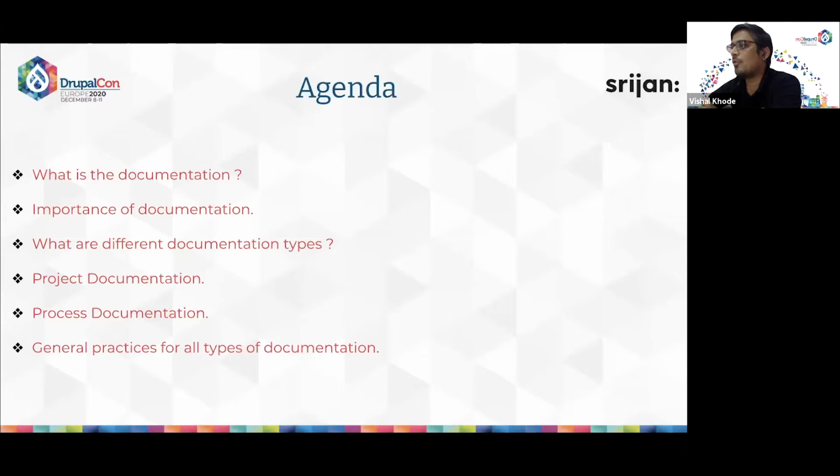Then we will see the different documentation types, mainly project documentation and process documentation. Then we will deep dive into some of the documentation types and discuss why we need them. Then I will share some general practices that should be applied to all these types of documents.